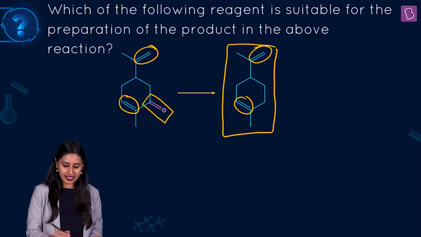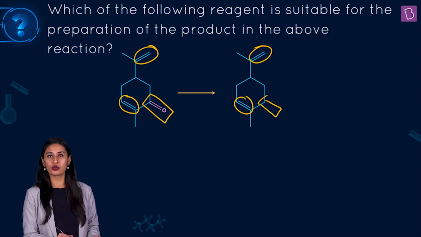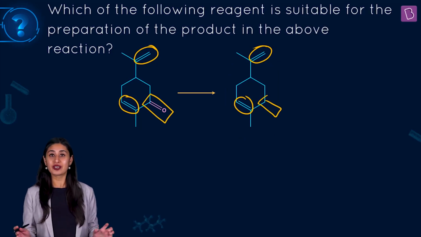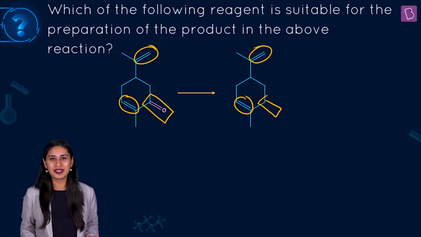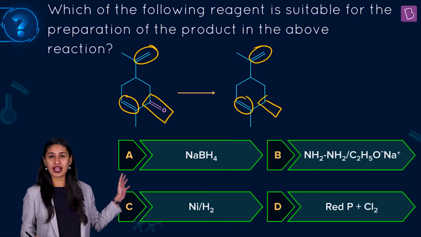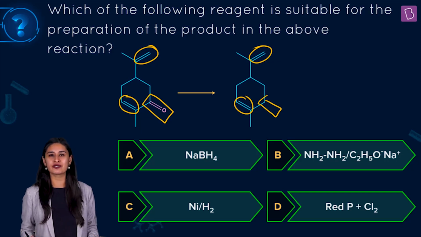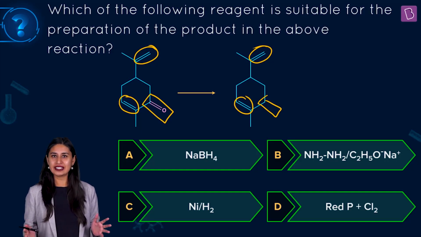The only thing that's happening is you can see the carbonyl compound, the CO group, is getting reduced. So choose the reducing agent very carefully here, right? So let's see what's going on. We have NaBH4, we have hydrazine in the presence of sodium ethoxide, we have nickel in the presence of hydrogen, and we have red phosphorus in the presence of chlorine.